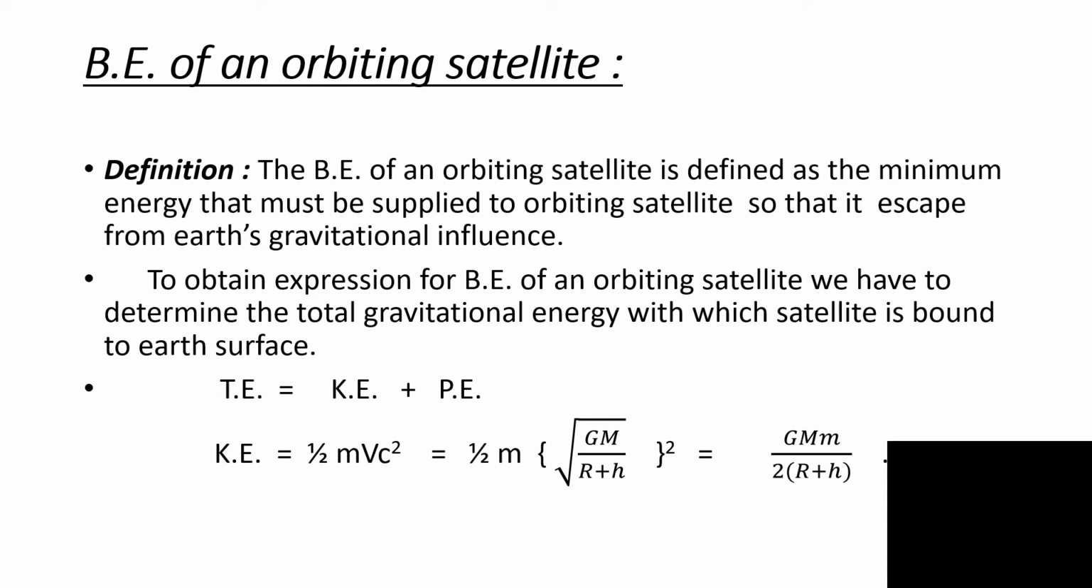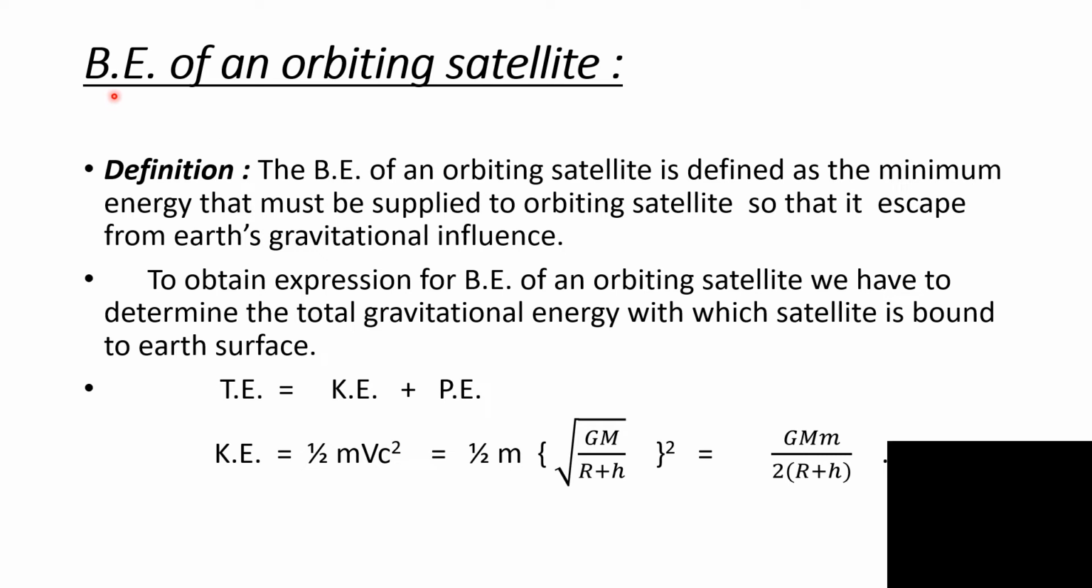Next article. We are going to study binding energy of an orbiting satellite. Definition: the binding energy of an orbiting satellite is defined as the minimum energy that must be supplied to the orbiting satellite so that it escapes from Earth's gravitational influence.